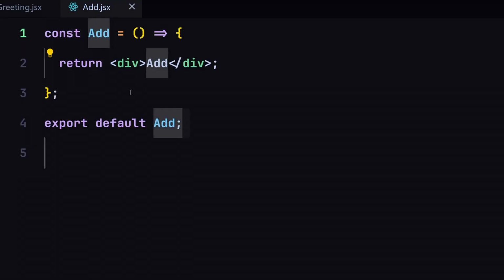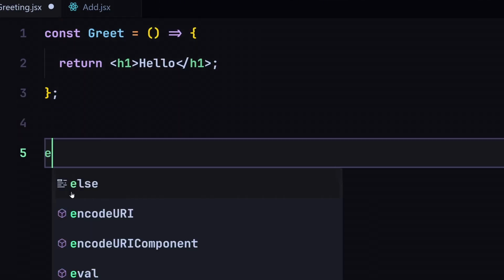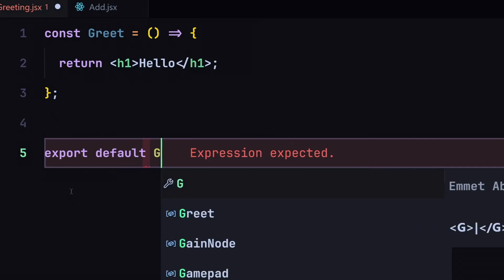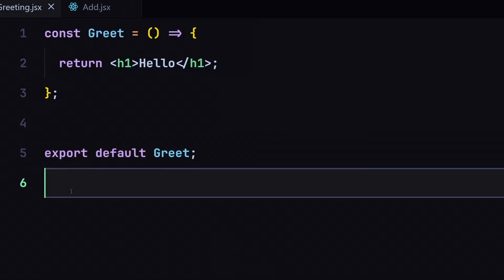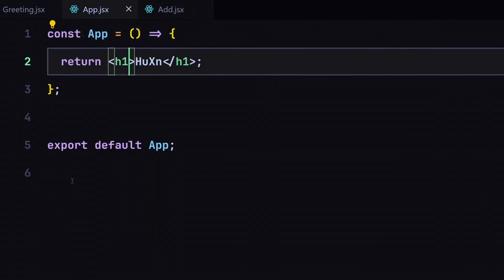So if I save my file, now we have successfully created our add component and also our greet component, and by the way, we also have to export that so that we can use it in other files. So we just have to use export default and then greet. Okay, so if I save my file, the next thing that we have to do is register them inside our app component so that we can see them on the screen.